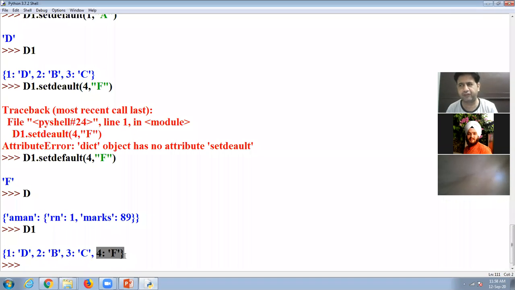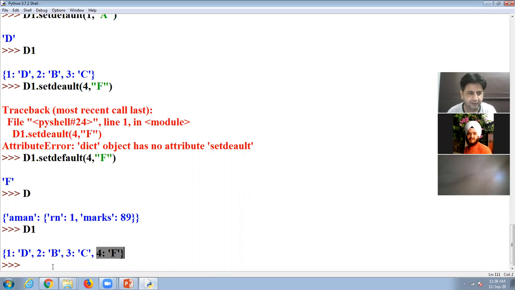The setdefault function will add a new element if the key does not exist in the dictionary, but if it is already there, it will not change the data. Otherwise, if we are not using setdefault, it will change the data because a dictionary is mutable in nature. Next method,